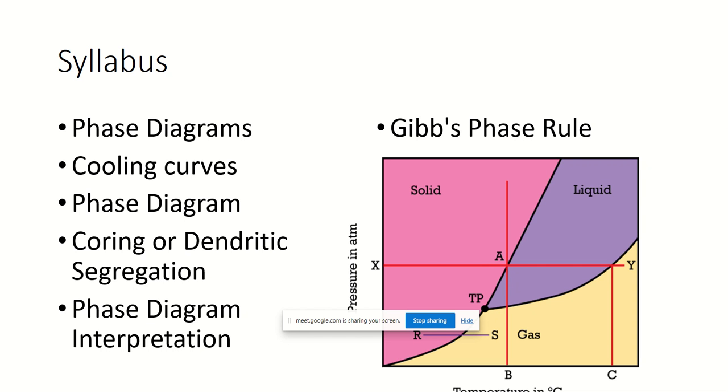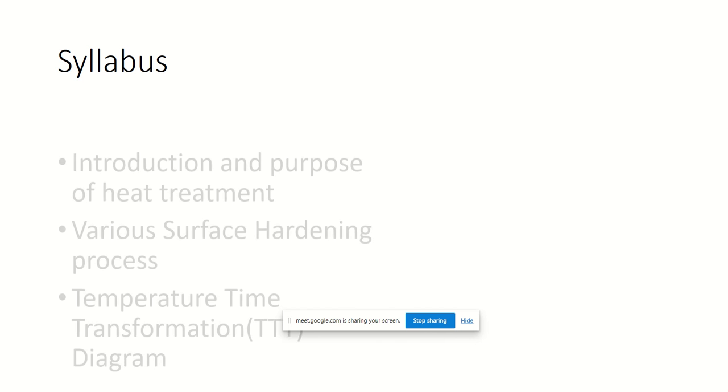That will define the phase diagram. Then we'll have binary phase diagrams and eutectic phase diagrams. So we'll talk about different types of phase diagrams in this particular module.